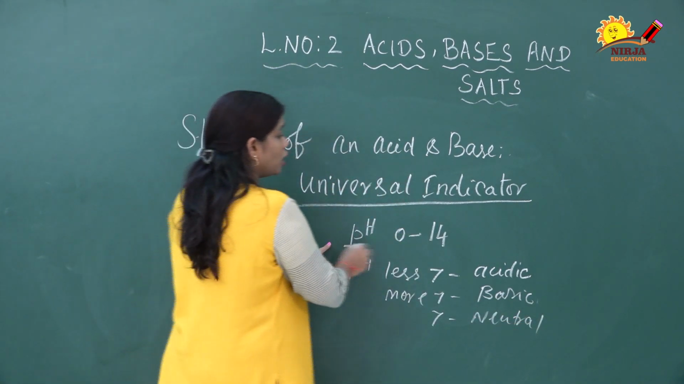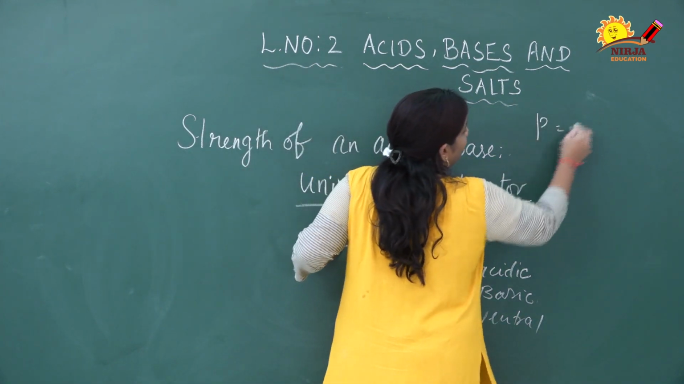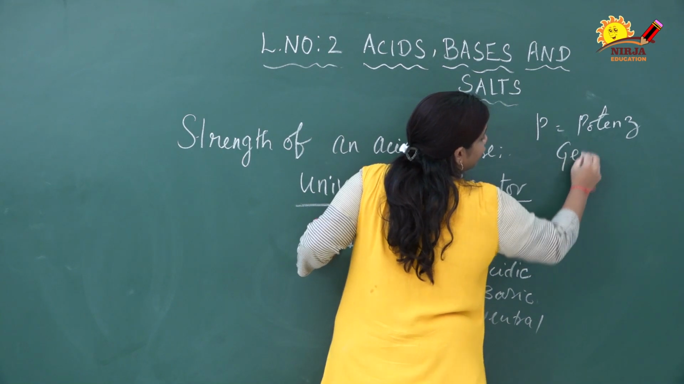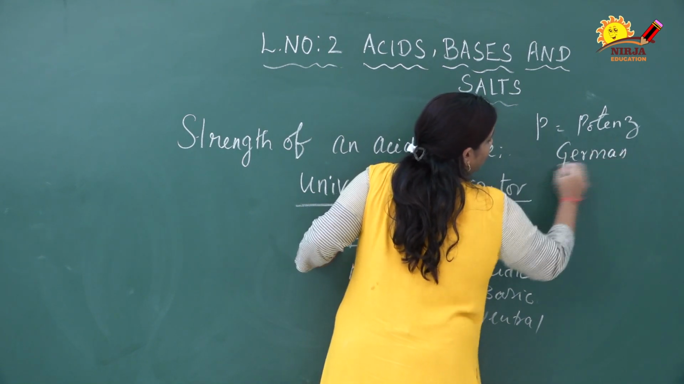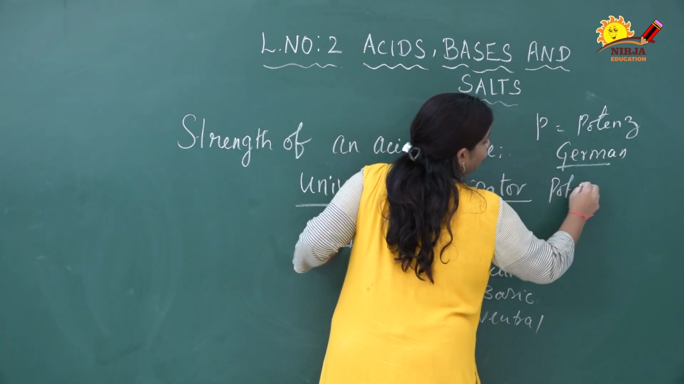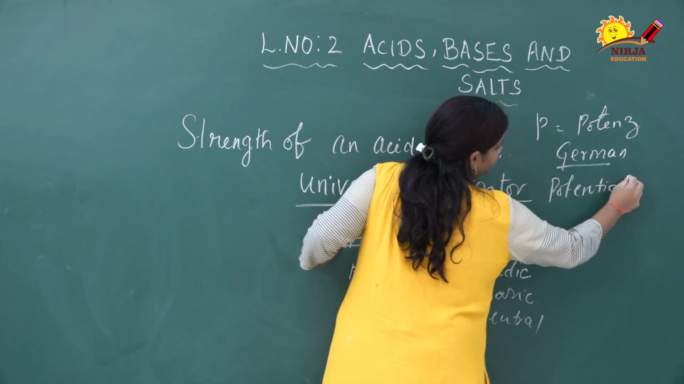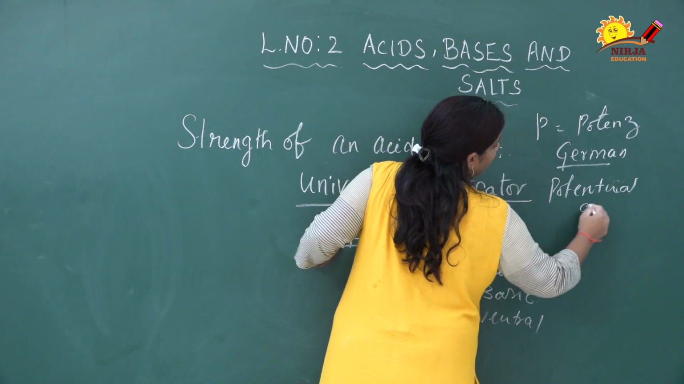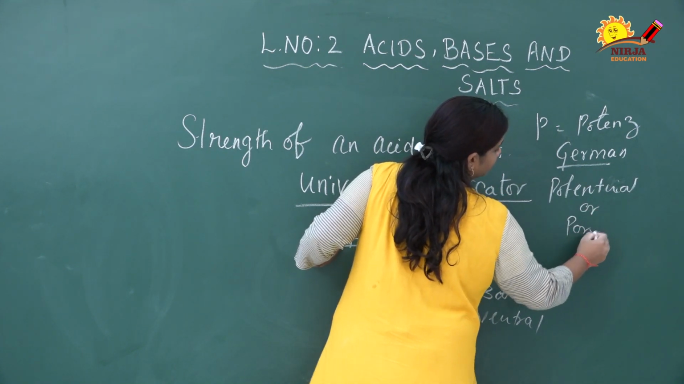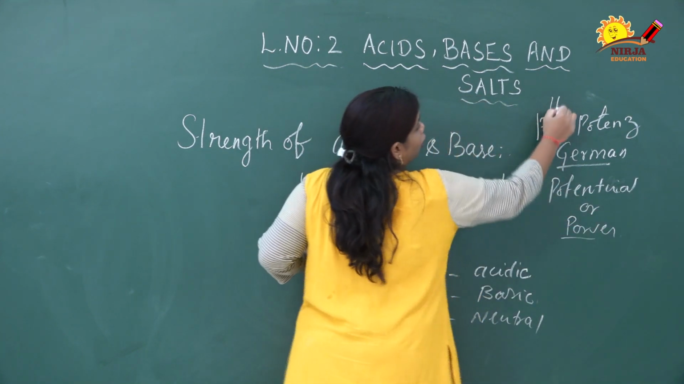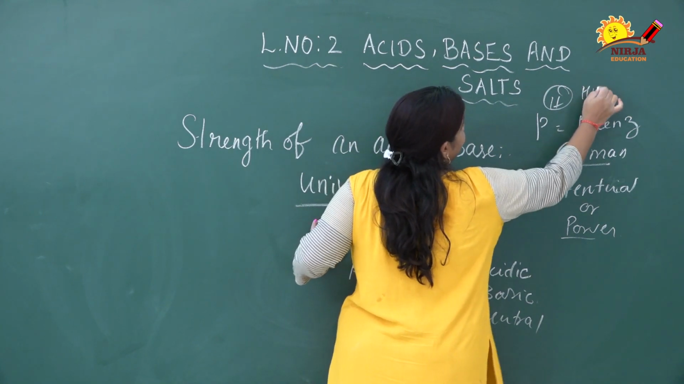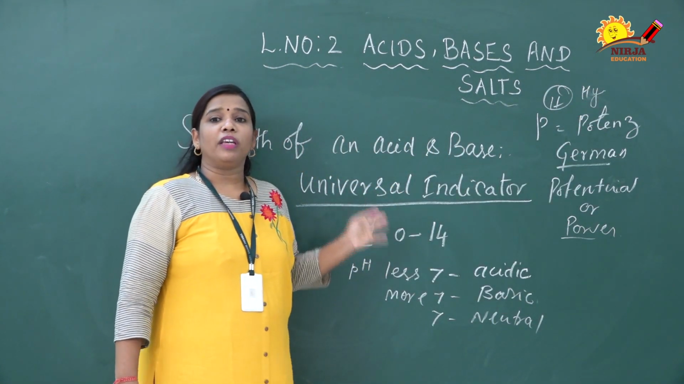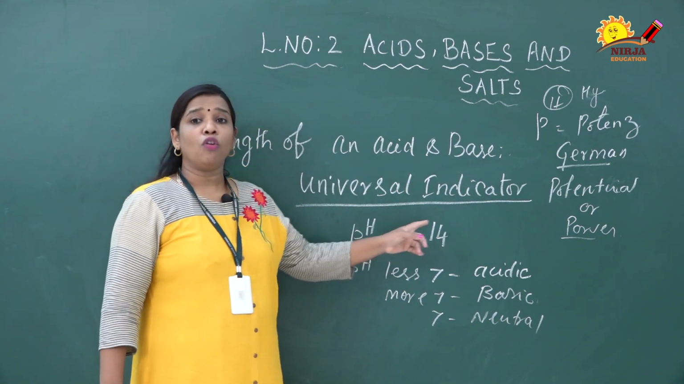As we all know, in pH, P stands for potence. It is a German word, derived from the German language. We can call it potential or power. H is for H plus ion, the hydrogen ion concentration, right? So with this pH value we can identify the range from 0 to 14.